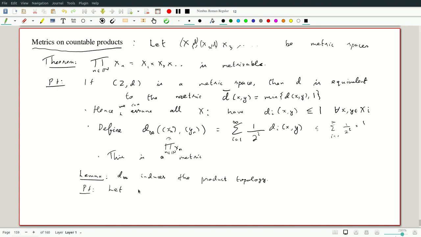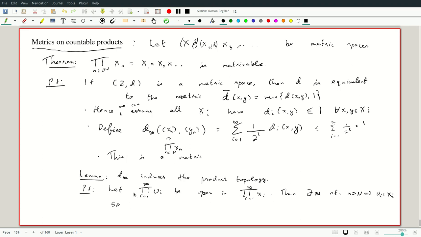So let the product of Ui, i equals 1 to infinity, be open in the product space of Xi, i equals 1 to infinity. Then there exists capital N such that little n greater than N implies that Un is simply Xn.